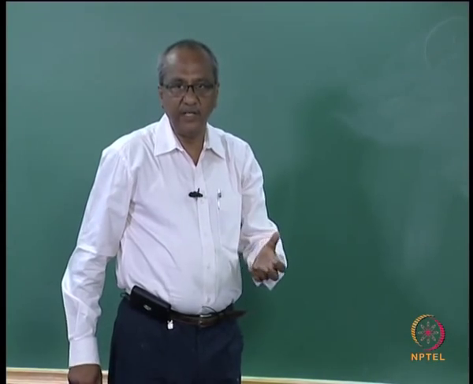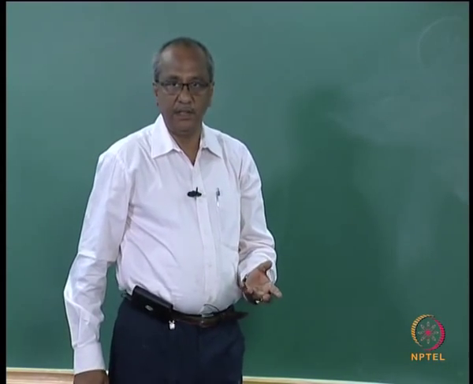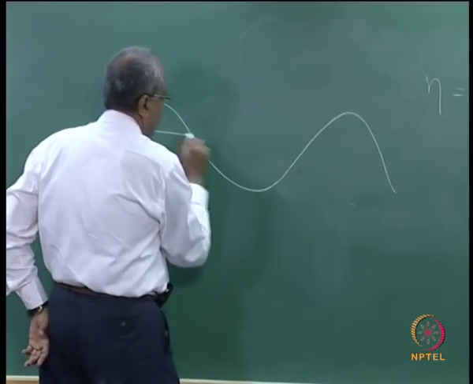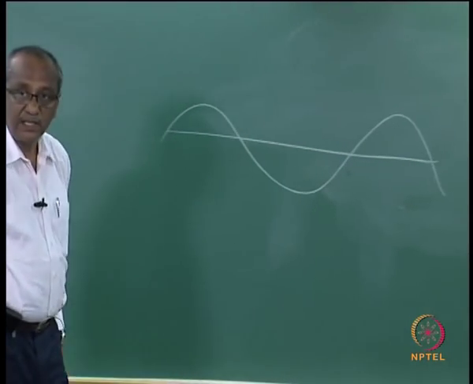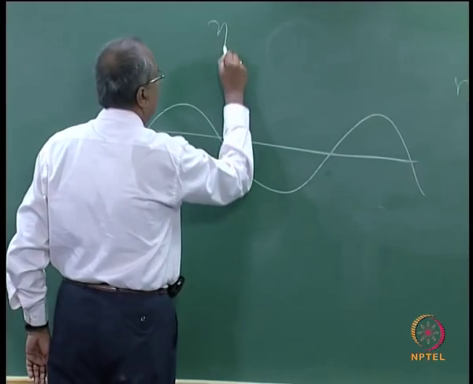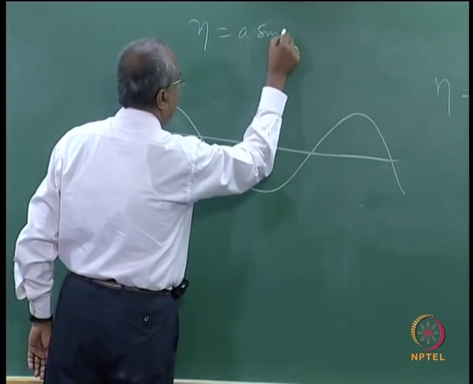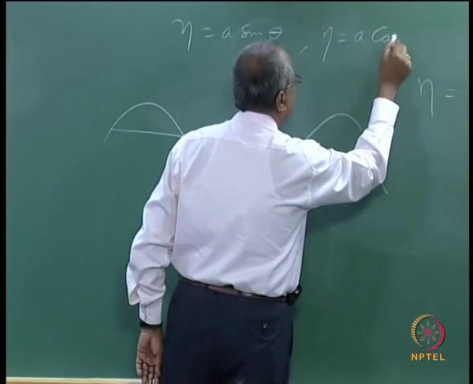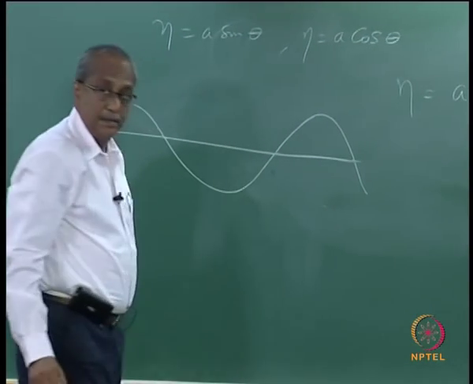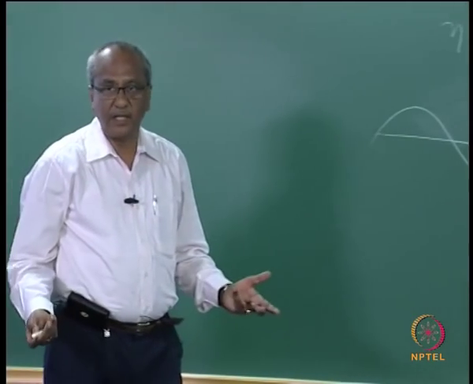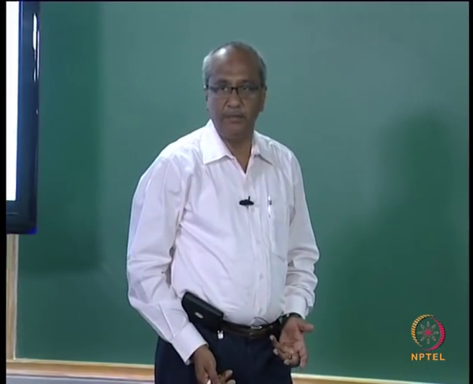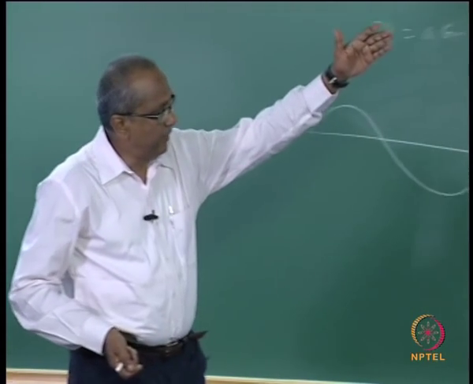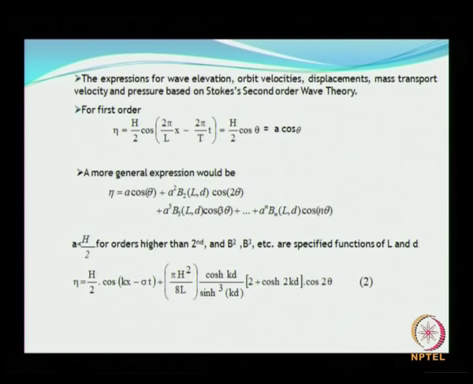The main reason is you should not get confused, because certain books consider eta as A sin theta, certain books consider A cos theta. It does not matter at all, because the properties are going to be the same, but the only thing is you should not keep on changing it. When I am discussing the second order theory, I am not going to change anything.